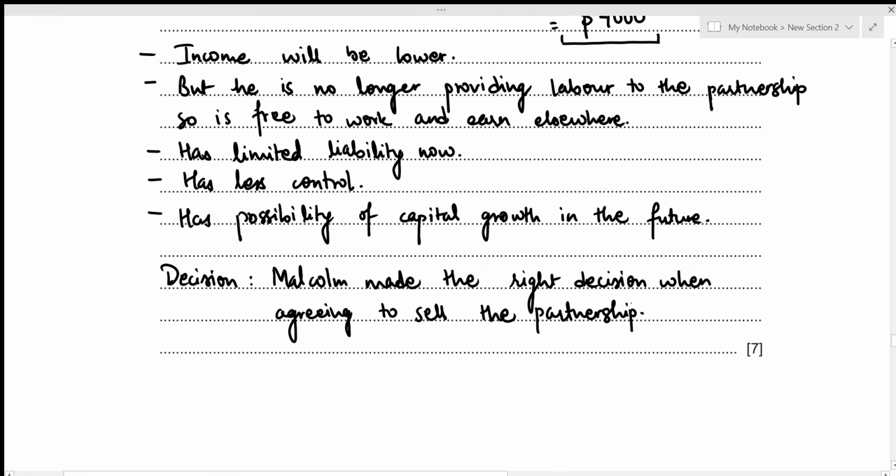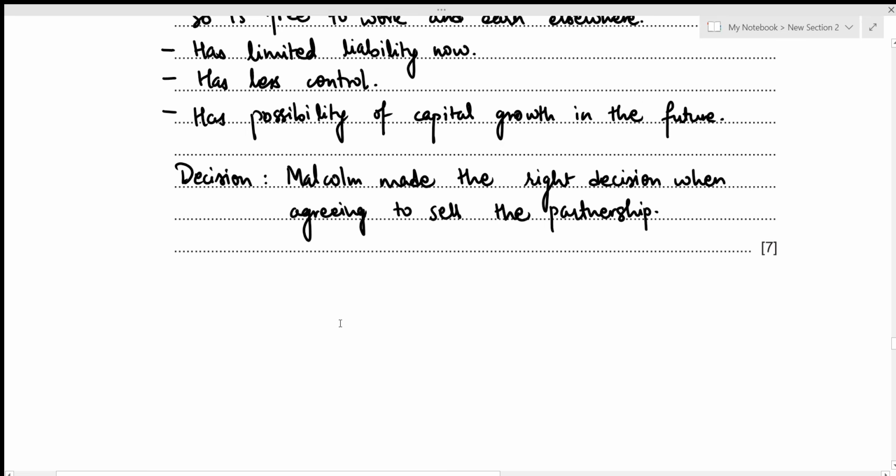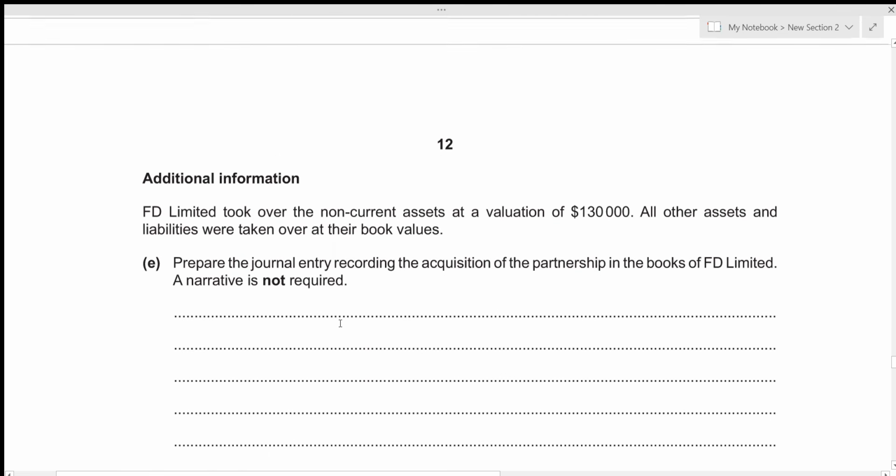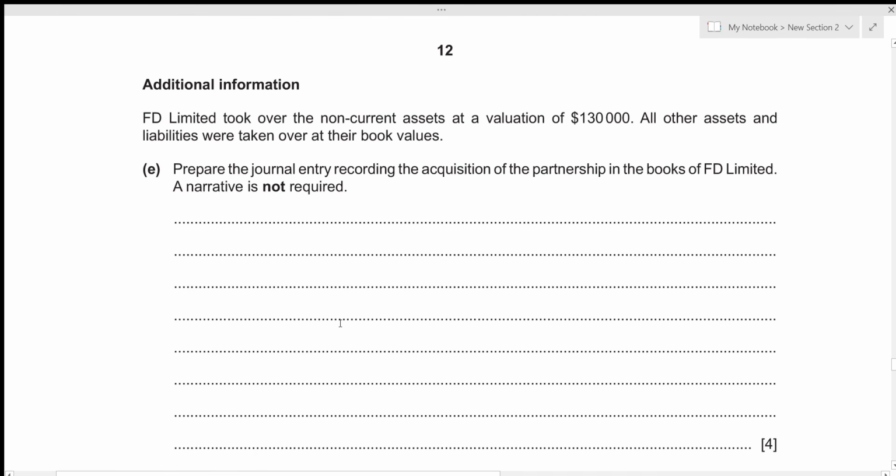This concludes our fourth part. Now we can move to the fifth one. We are given additional information. FD Limited took over the non-current assets at a valuation of 130,000, and all other assets and liabilities were taken over at their book values. We now need to prepare the journal entry recording the acquisition of the partnership in the books of FD Limited.